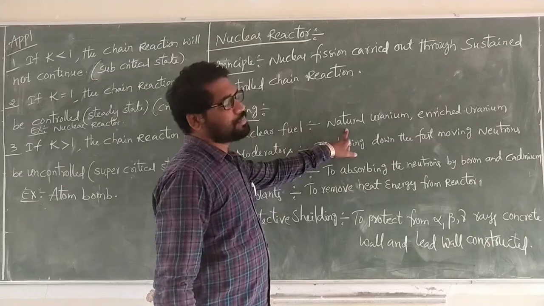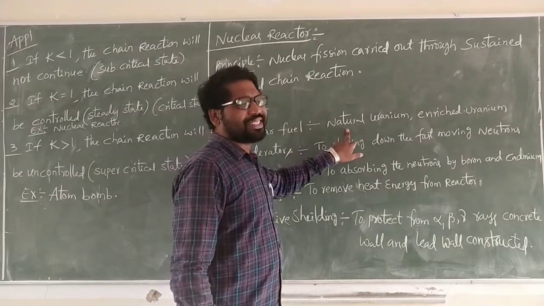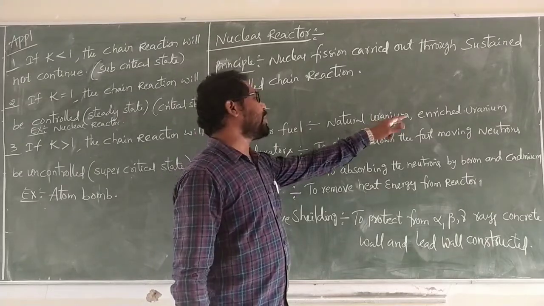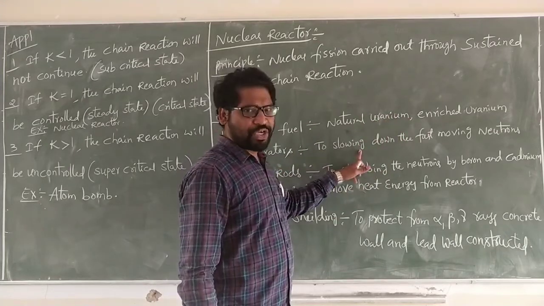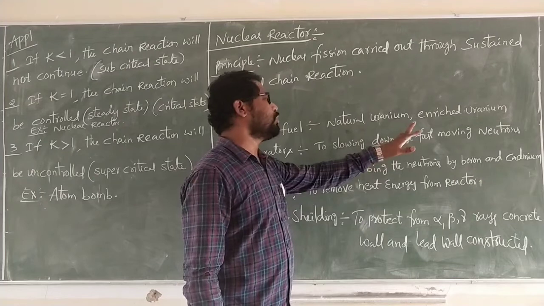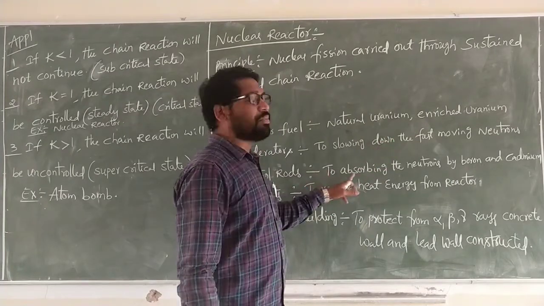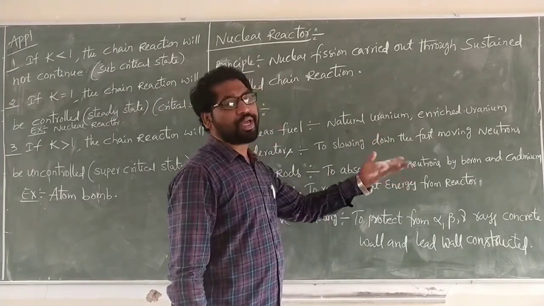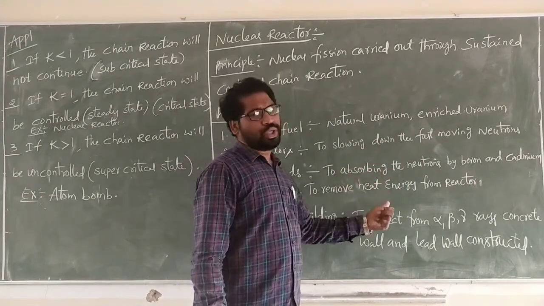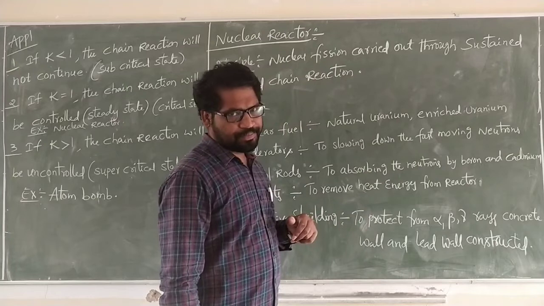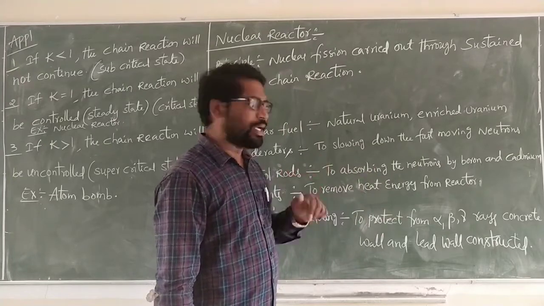Nuclear fuel is used to run the system, such as naturally enriched plutonium. Moderators' main function is to slow down the fast-moving neutrons. Controllers' main function is absorbing neutrons, using boron and cadmium. Coolants remove the heat energy released in the fuel elements from the reactor.